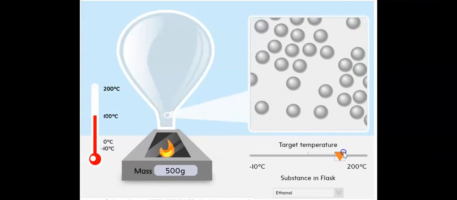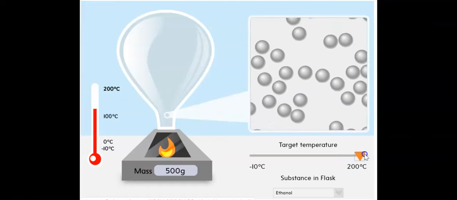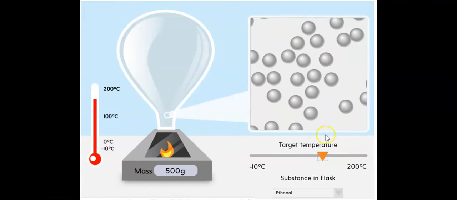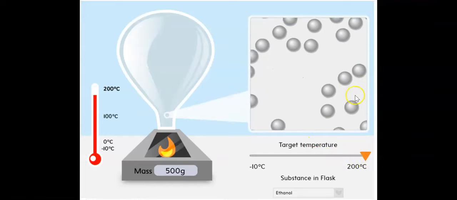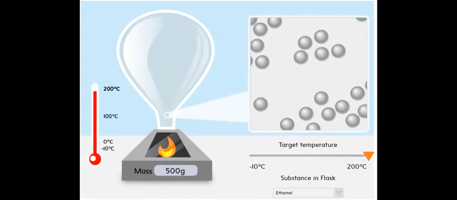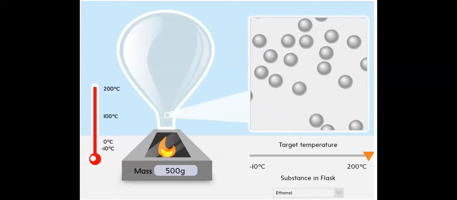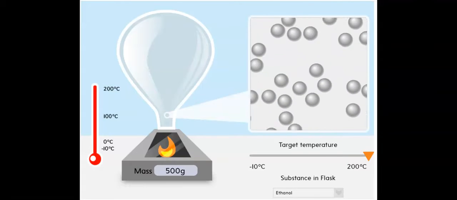Until I reach 200. Now I'm at 200. Do you see the movement? It's totally different. So it changed from liquid to, what state of matter is this? It's gas.